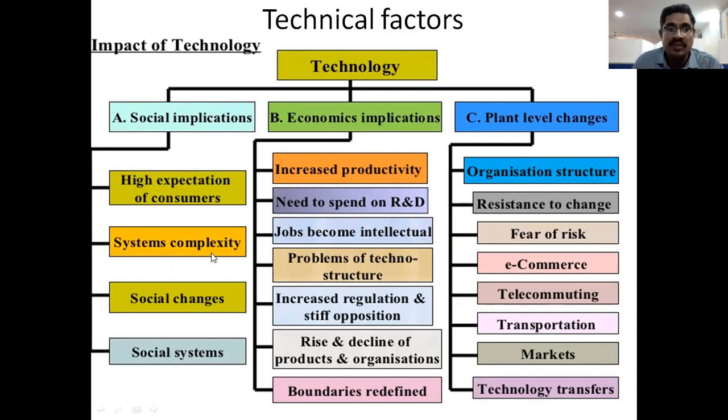Next, system complexities. By using these technical factors, we can arrange an effective system in our companies, right? Next, social changes. Social changes means the society's changes, the society's attitude. The society means here, friends.